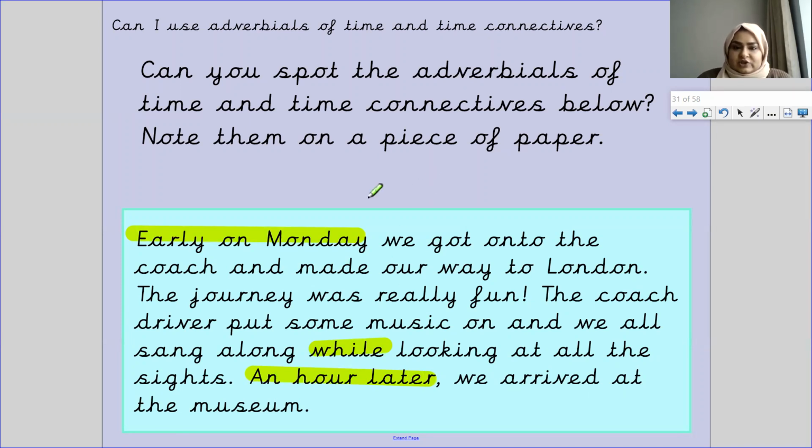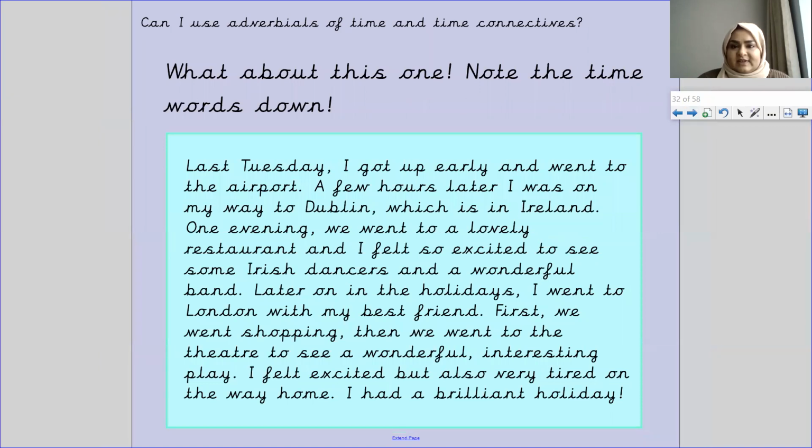So these are the ones you should have noticed. Now, what about this one? Note the time words down now. So if you pause the video, have a good read, okay? You do not need to copy the whole paragraph down. You just need to write down the words that you have noticed, okay? Pause the screen now and complete this activity.